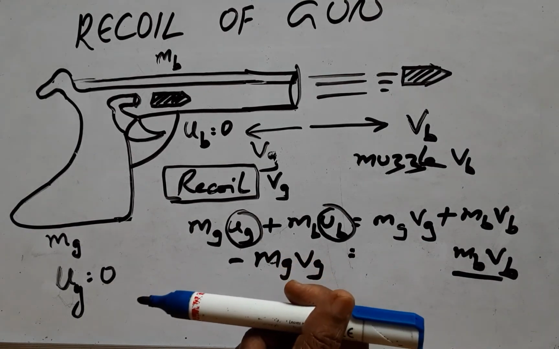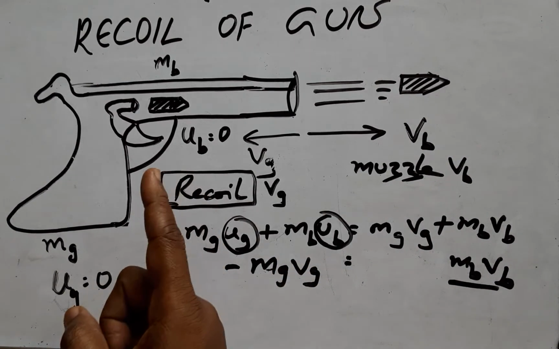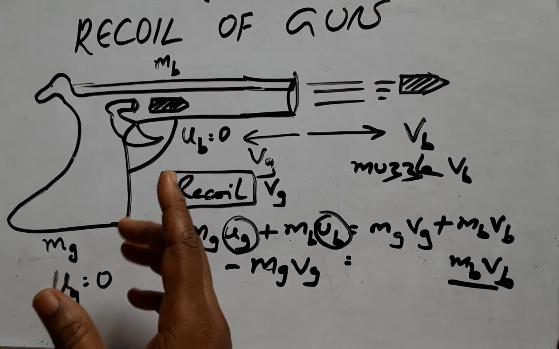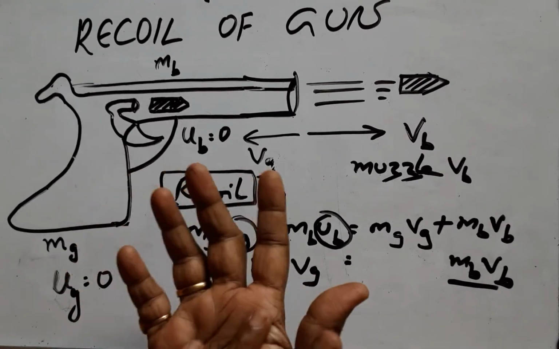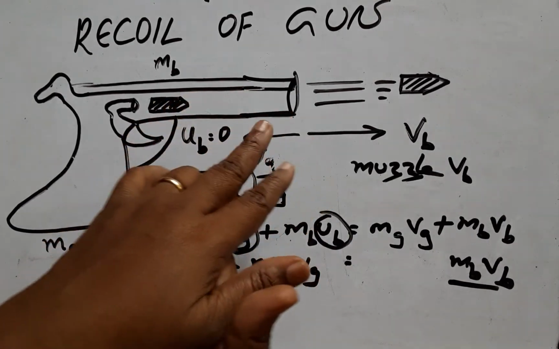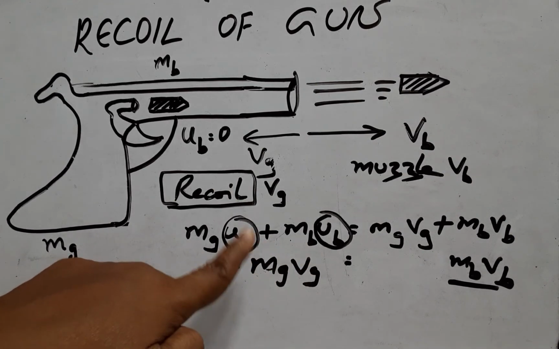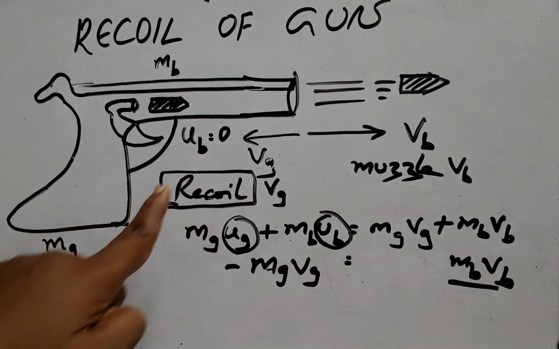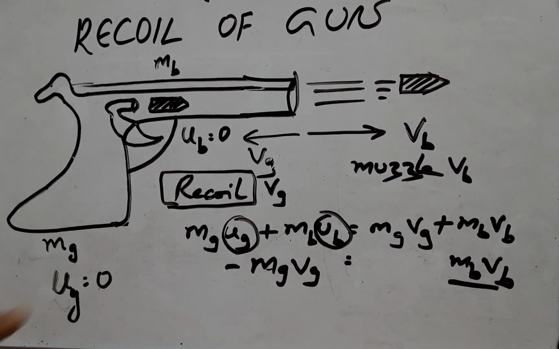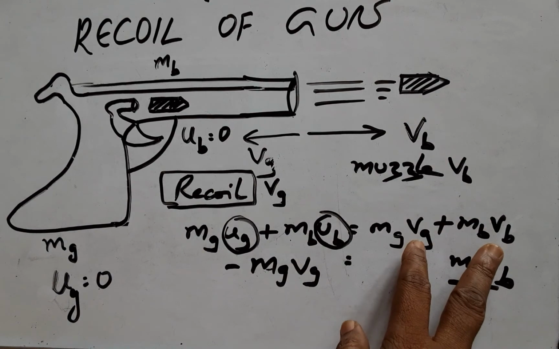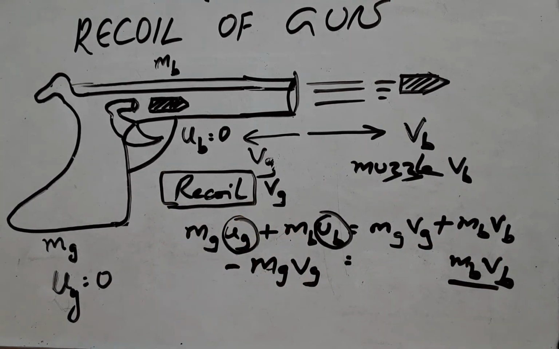reverse direction. And for the recoil of the gun, the numericals involved are very, very important, and there are a number of possible numericals on this concept, and we should remember that the initial velocities of both the gun and the bullet are 0. Here it is the velocity of the bullet and this is the initial velocity of the gun, and the sum of the final momenta is 0, which goes on to prove the Newtonian law that there are opposite forces operating, and this is what is ultimately proved. The third law is being proved here.